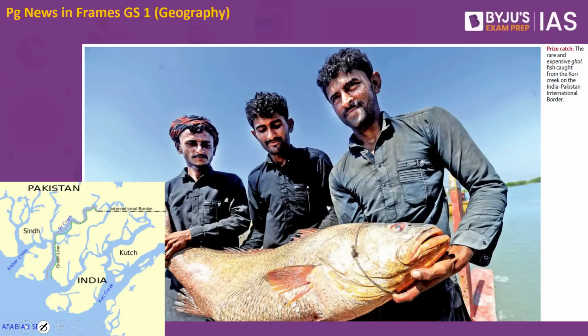Now let's look into the next article. This article here is speaking about one of the creeks called the Kori Creek. Where is this Kori Creek? This is once again important from the preliminary examination point of view. This is present in the Kutch region as shown in this image, and it is part of Gujarat. This can also be important from the places in news point of view. So remember, Kori Creek happens to be in Kutch in the state of Gujarat.